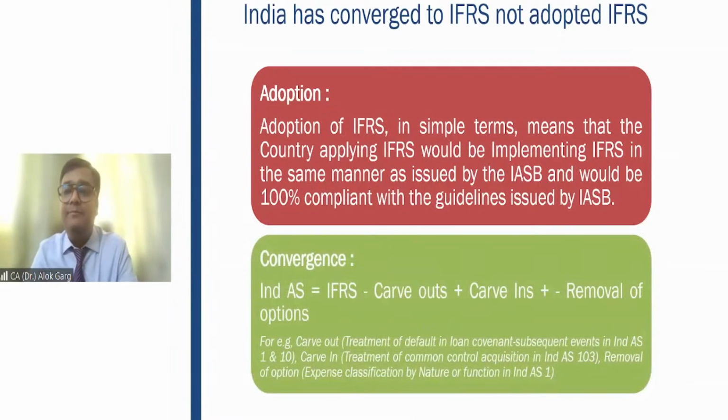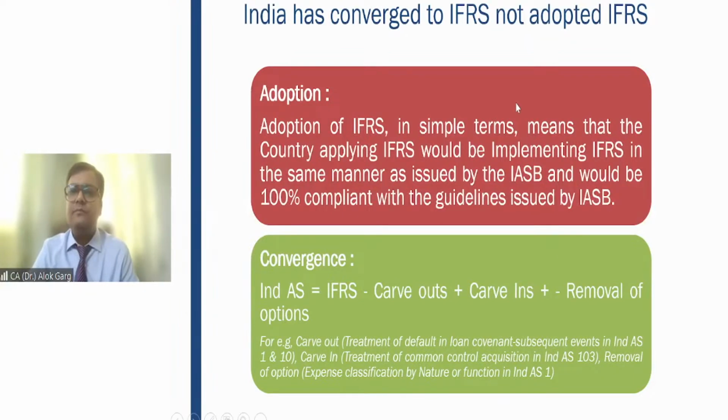But in India, Singapore, Malaysia, they are not calling it IFRS. Why? Because they have converged to IFRS. And what is meant by convergence, and why is there a convergence route? Convergence does not mean that you have done a lot of changes to IFRS. Convergence means you are using IFRS as it is, but at some places you have done some changes which are required by your jurisdiction, which are required by your economy, right?